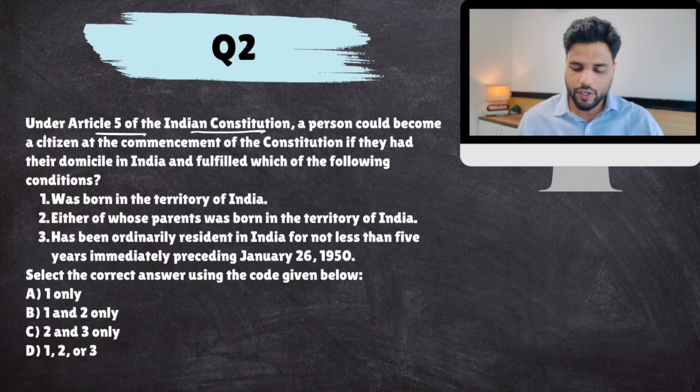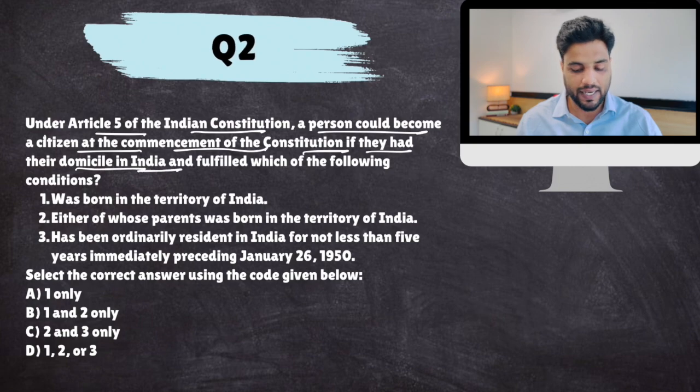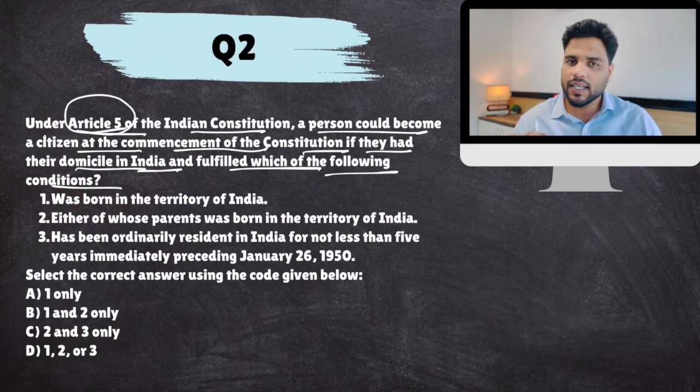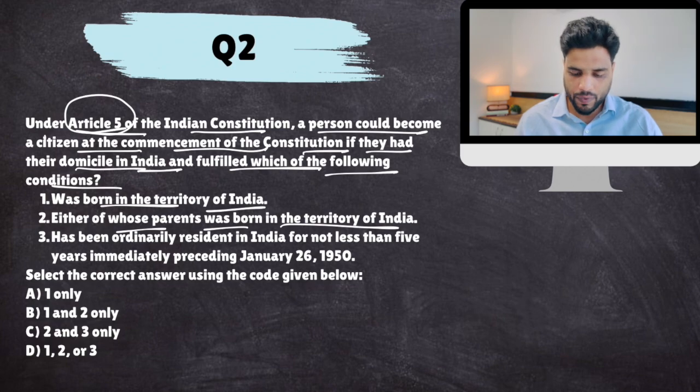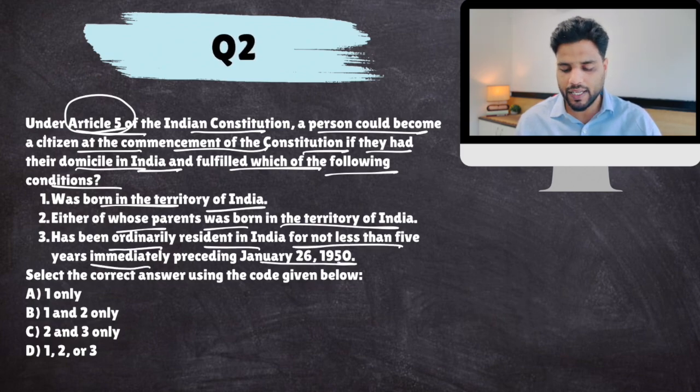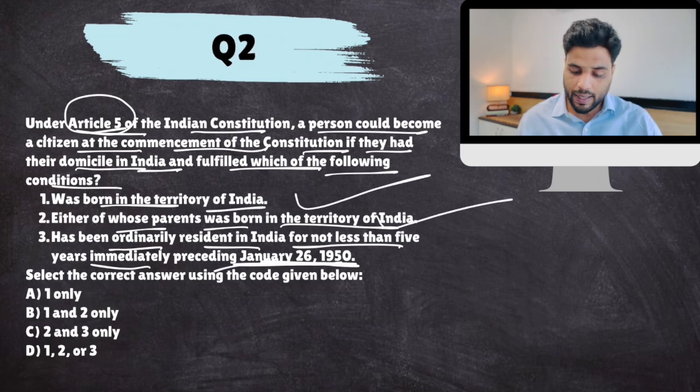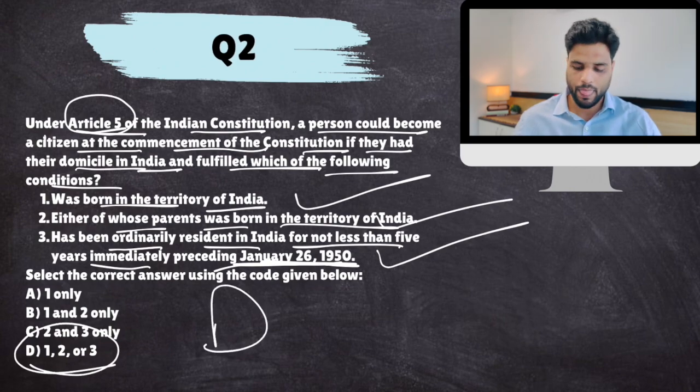Under Article 5 of the Indian Constitution, a person could become a citizen at the commencement of the Constitution if they had their domicile in India and fulfilled which of the following conditions. Article 5 says who are Indian citizens at the commencement of the Constitution, 26 January 1950. Was born in the territory of India; either of whose parents was born in the territory of India; has been ordinarily resident in India for not less than 5 years immediately preceding this date. All three are absolutely correct. So the answer is D.